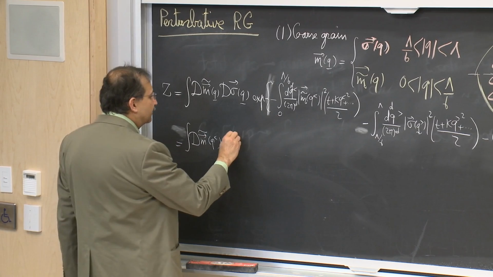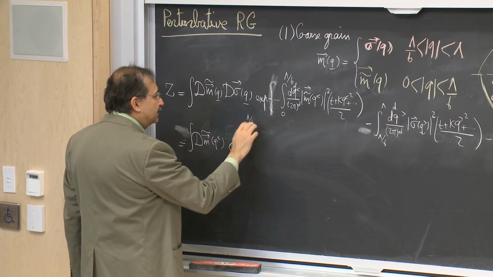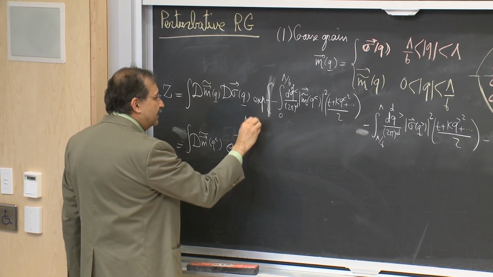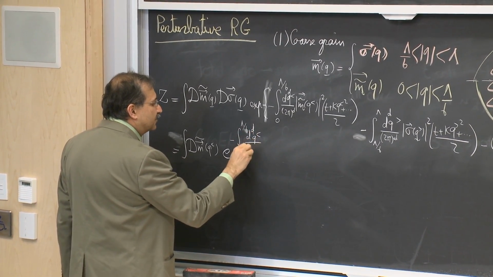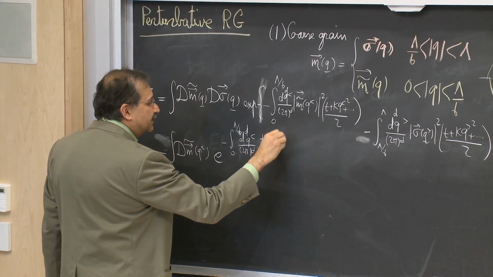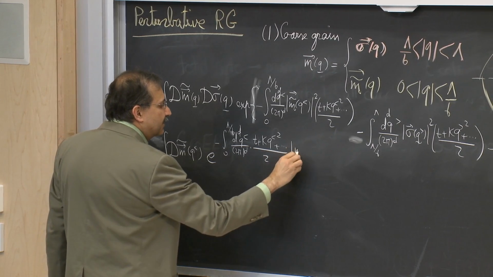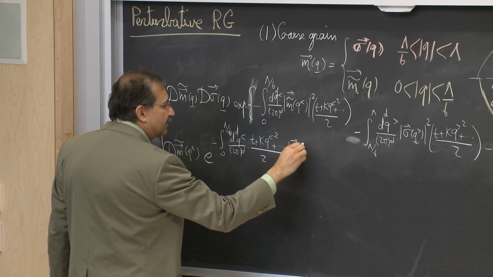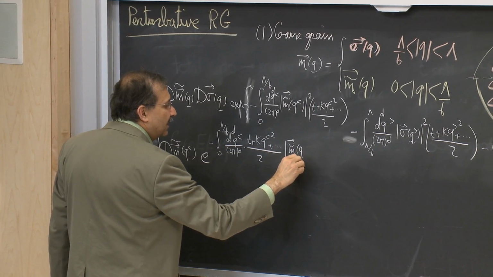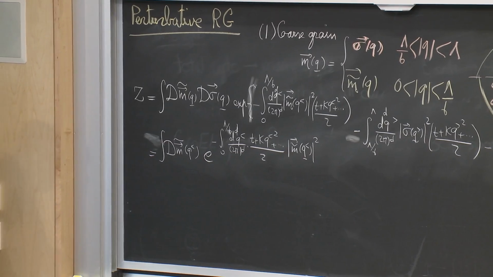This is the integral from 0 to lambda over b d^d k lesser over (2 pi)^d, (t plus k lesser q lesser squared, etc.), and then I have m tilde of q lesser squared. Okay?